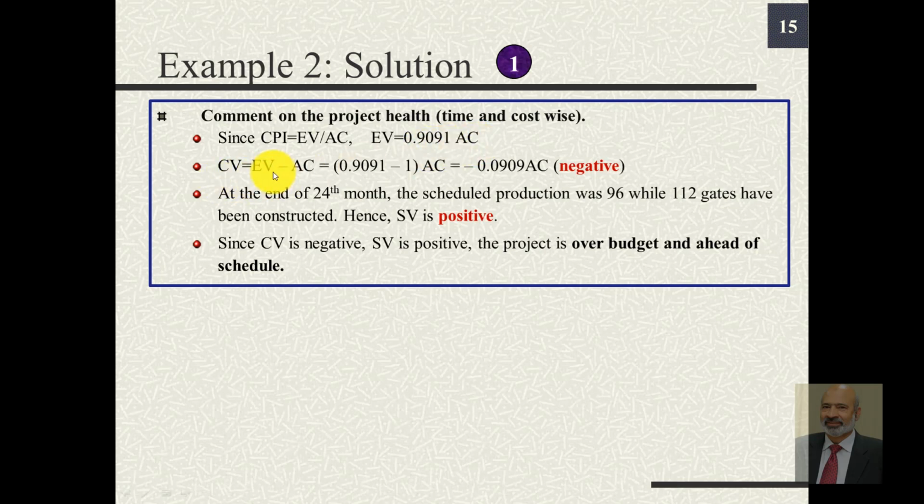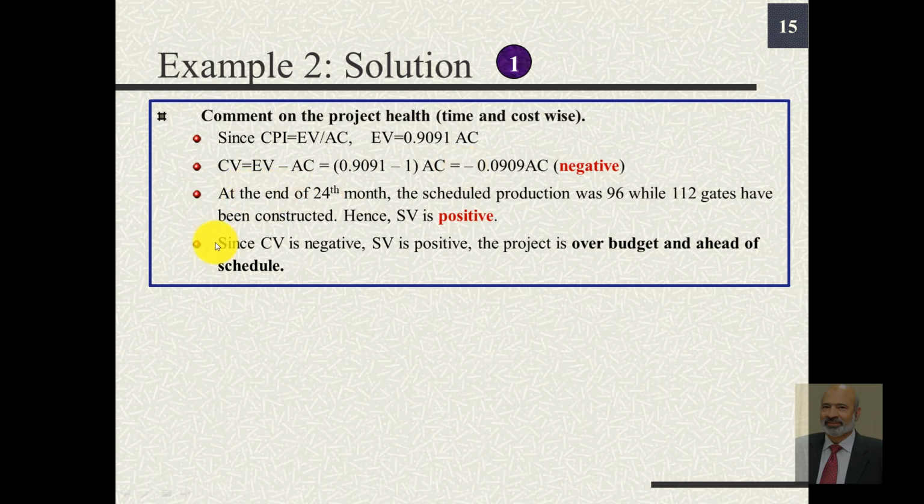Now the cost variance is EV minus AC, which is 0.9091 minus 1 times AC, or minus 0.0909 times AC. Since AC is the actual cost, it has to be positive, so this CV will be negative. So a ratio less than 1 for CPI means CV has to be negative.